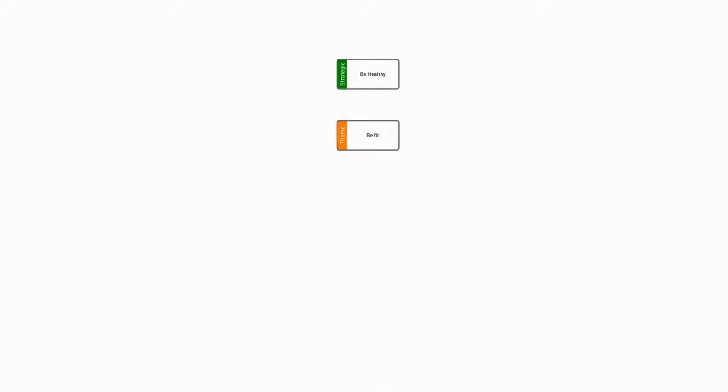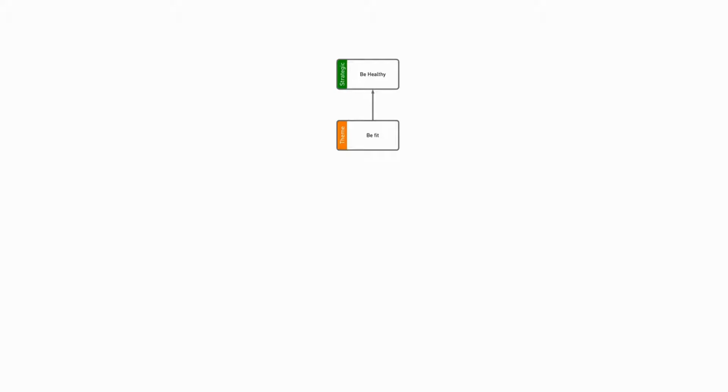Now, I could guess which KPIs would tell me whether I'm being healthy and whether I'm doing the things that will make me healthy. I might guess all of the right KPIs, but the chances of not missing something important are slim to non-existent. A better way is to break down be healthy into smaller outcomes. For example, be fit, eat well, sleep well, and so on.